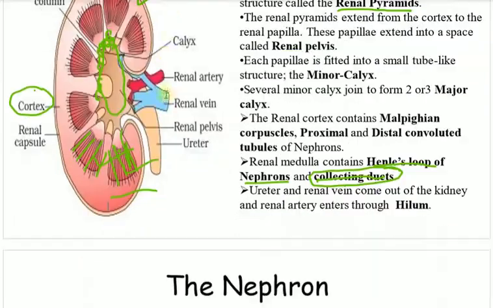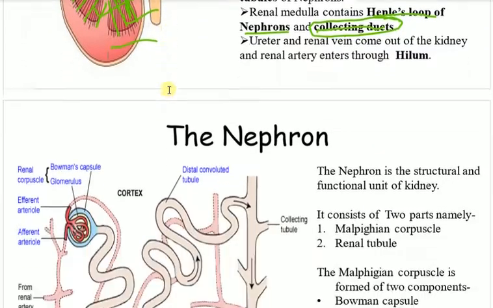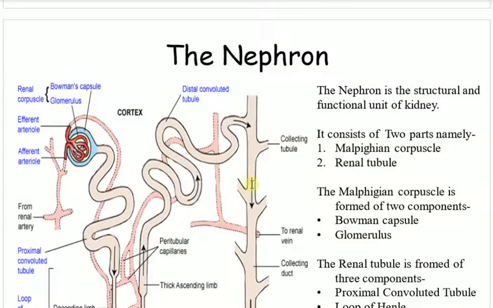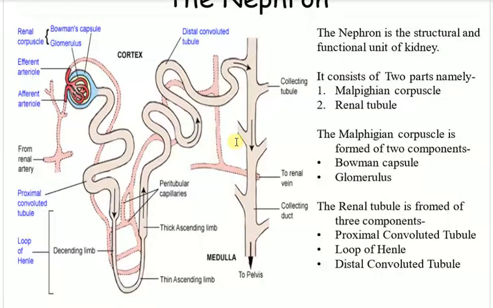Now next, let's get into the nephron. So what is the nephron? Look, I've just taken one representative diagram. The nephron is the structural and functional unit of the kidney. Like the cell is a structural and functional unit of our body, the nephron is the structural and functional unit of the kidney, a particular organ inside our body.